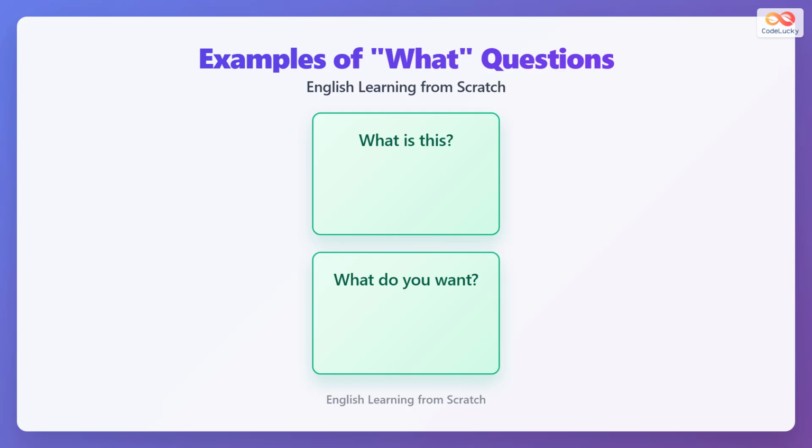Here are the basic examples. What is this asks about the identity of an object. What do you want asks about someone's desire or need. These are the foundation of all what questions in everyday English conversation.